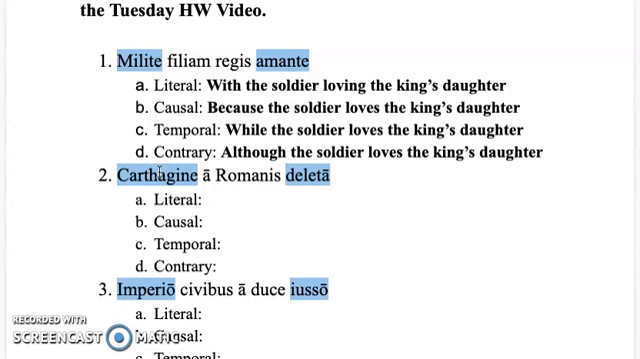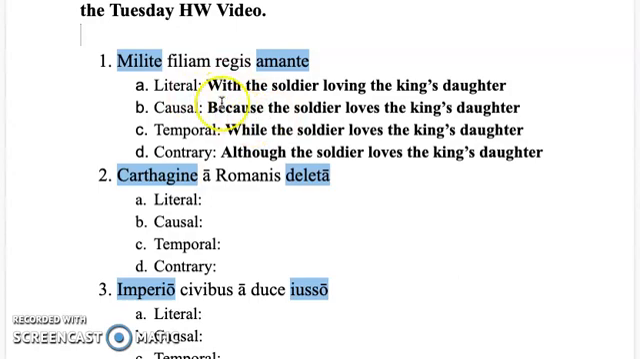Everything else that's in between is going to be translated as part of the phrase, but it belongs with the ablative absolute. So, for example, milite amante, we learned in our first video that the noun is going to take the subject role and the participle is going to take the verb role. Let's examine the rest of the phrase and see what's going on. Filium here is accusative, which means it's going to be the direct object. And regis is genitive, so in this case it's a genitive of possession, possessing filium.